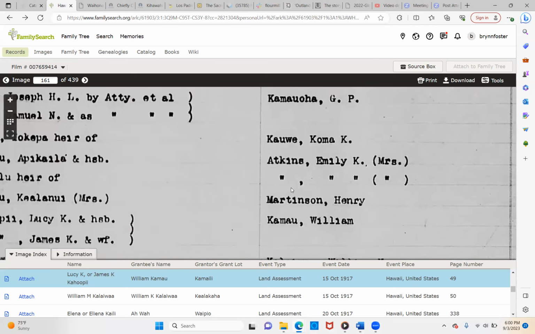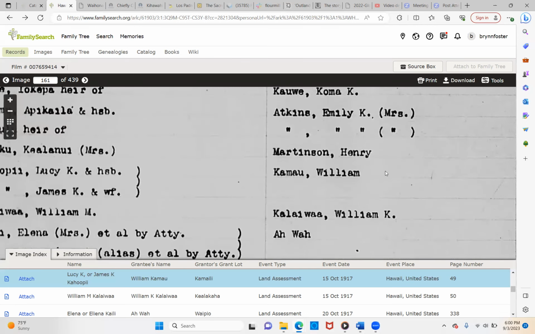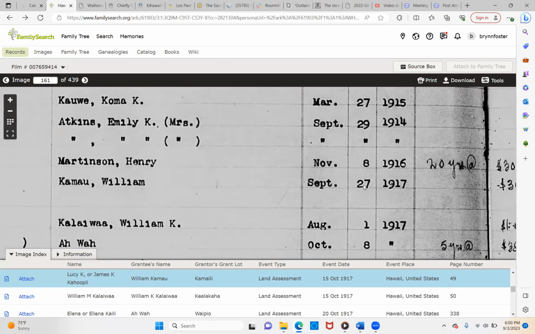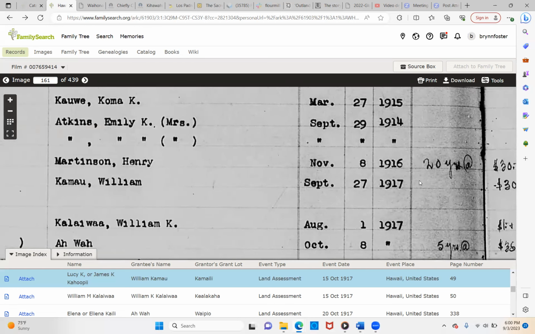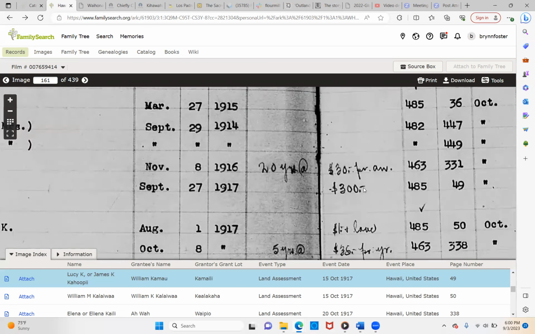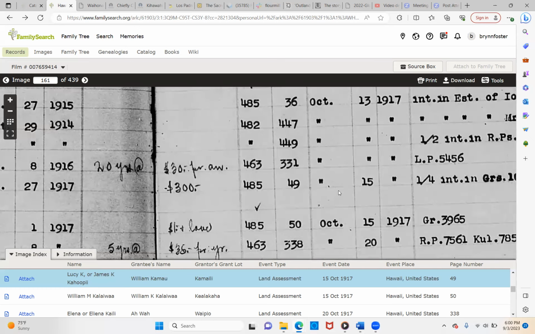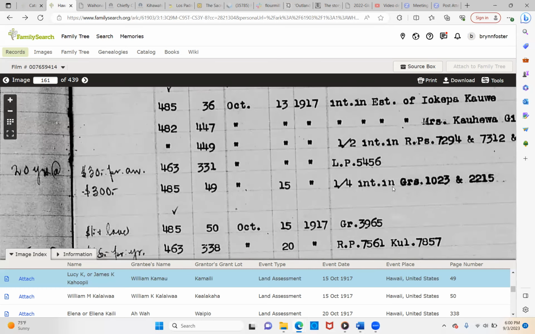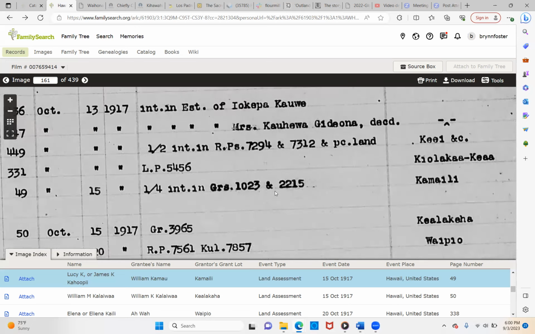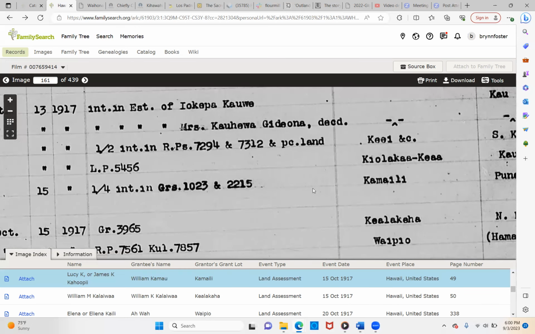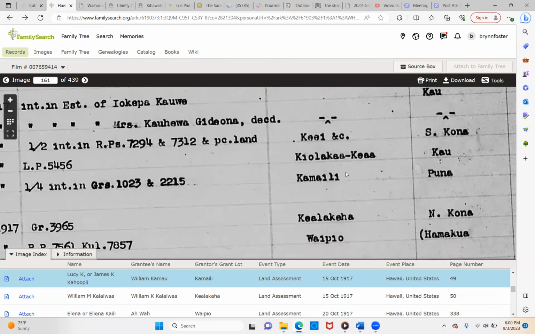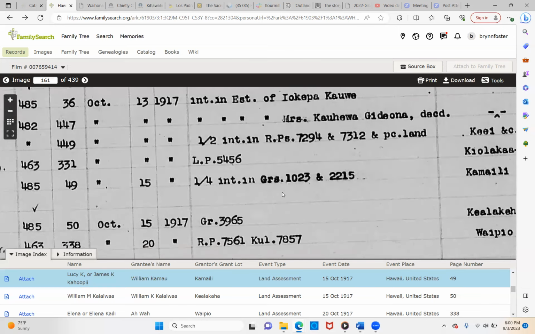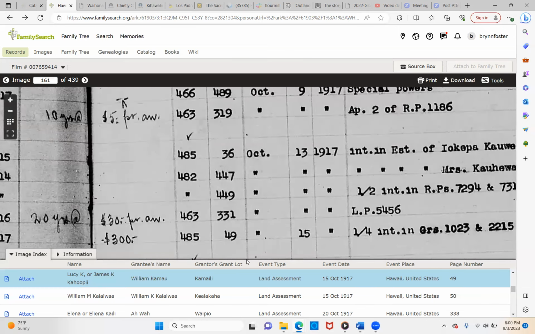So it looks like they had land and they were giving it to her father on September 27th, 1917 for $300. And it was a quarter at Kamali'i in Puna. So these tell you, I guess, where they are.